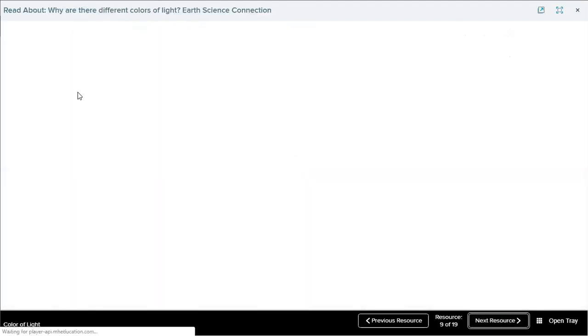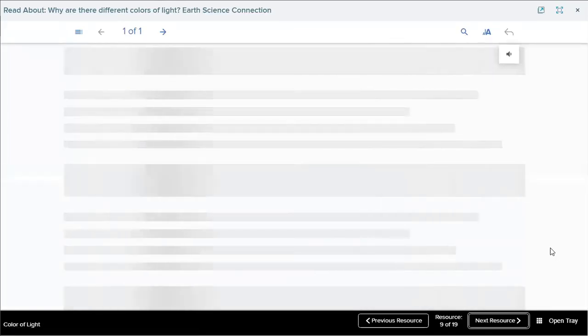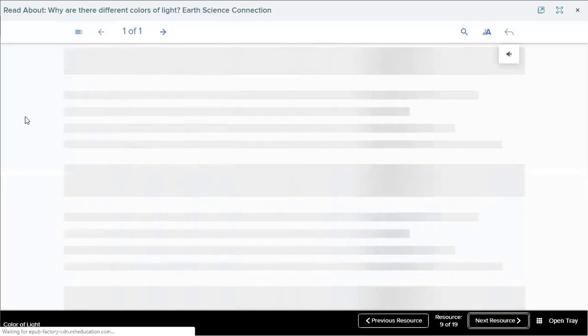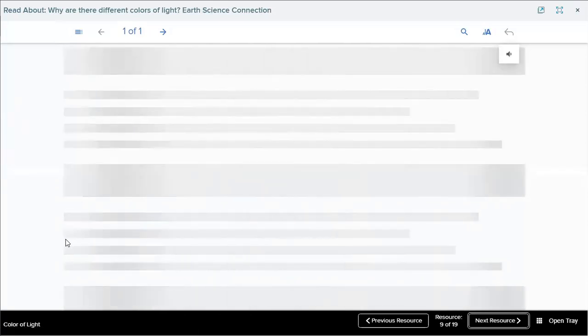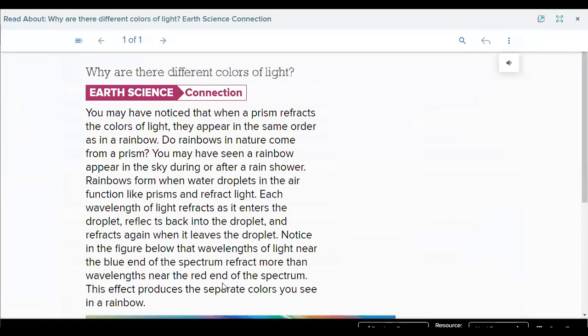Why are there different colors of light? Earth science connection. Okay, what do you need, Mu'taz? Sorry, by mistake. It's okay. Take care next time. Why are there different colors of light? Okay. Mu'taz, can you read?